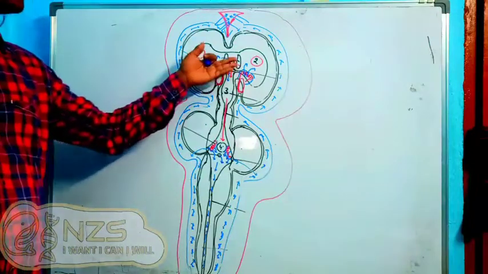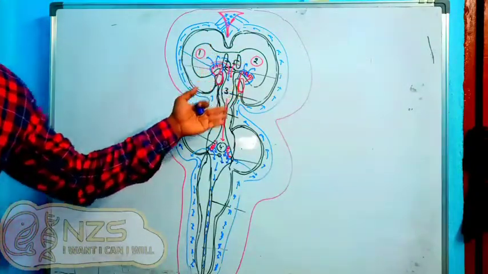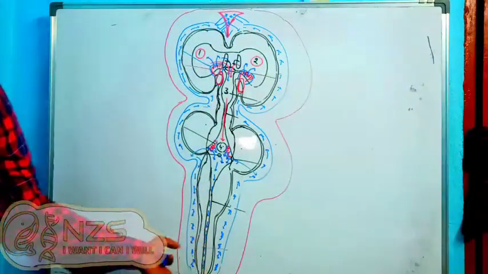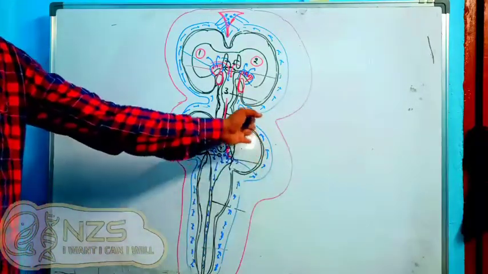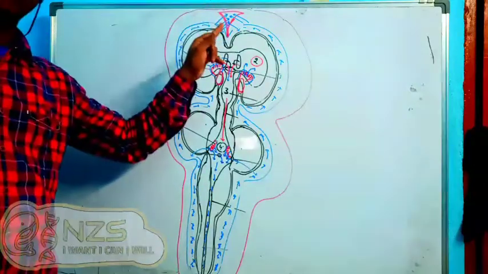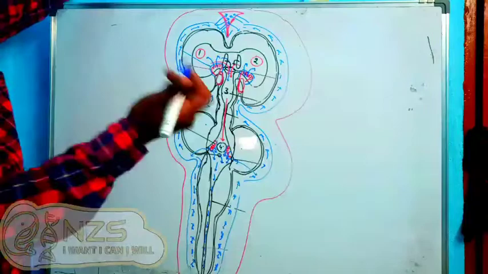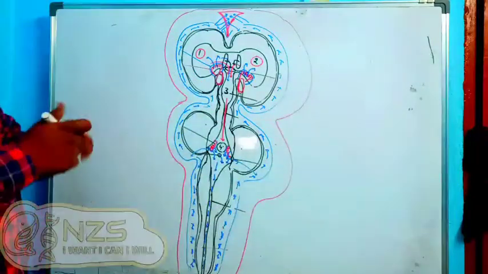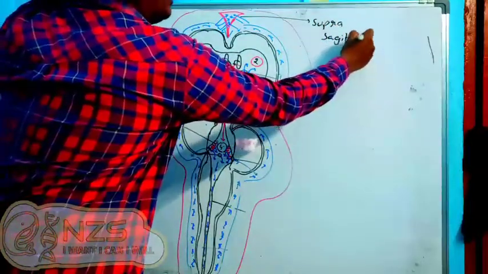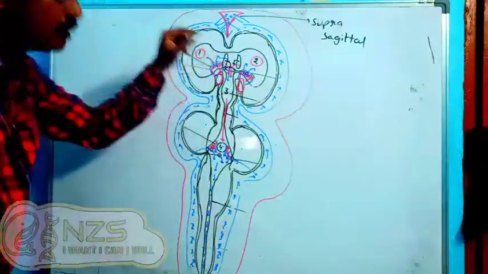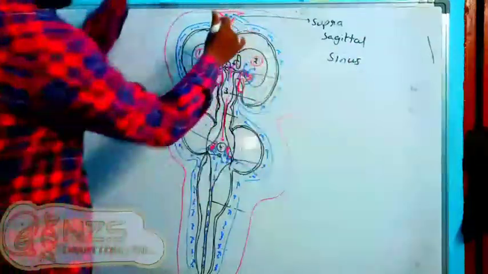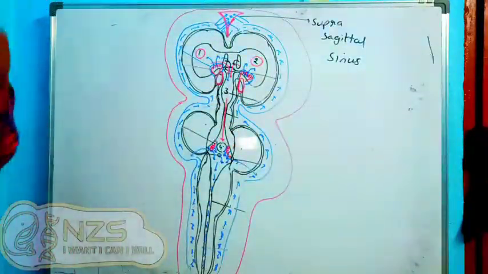Now what happened, CSF which was produced from the choroid plexus of the pia mater is traveling down. It is giving all the required things to the brain and spinal cord. It is going back upwards through the subarachnoid space, and in the dural region, the venous system region, we have a sinus. Not required for NEET, the name, but anyway, we will discuss that word. This is called the superior sagittal sinus because it is present along almost the sagittal section up to here. So here we have all the venous system starting.